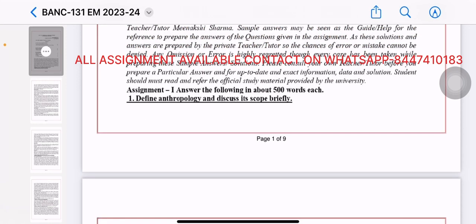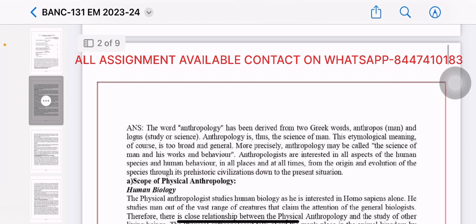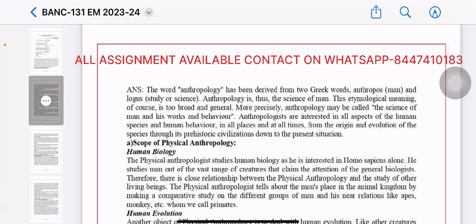In assignment 1, answer the following in about 500 words each. Question 1. Define anthropology and discuss its scope briefly. The word anthropology has been derived from 2 Greek words, anthropos, man, and logos, study or science. Anthropology is thus the science of man. This etymological meaning, of course, is too broad and general. More precisely, anthropology may be called the science of man and his work and behavior.